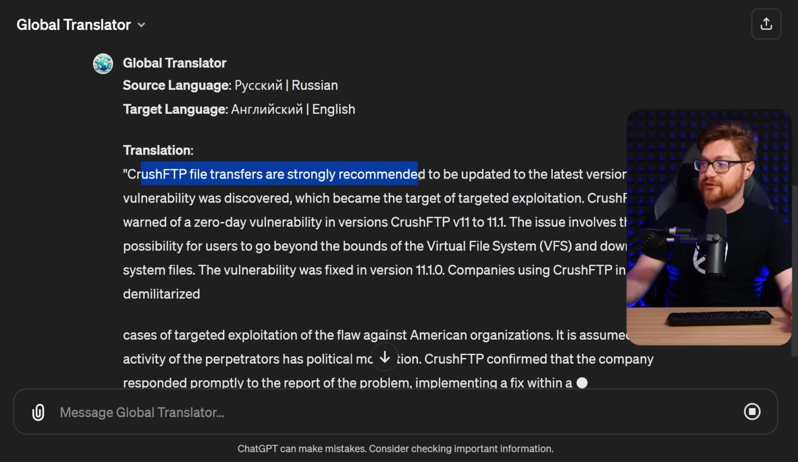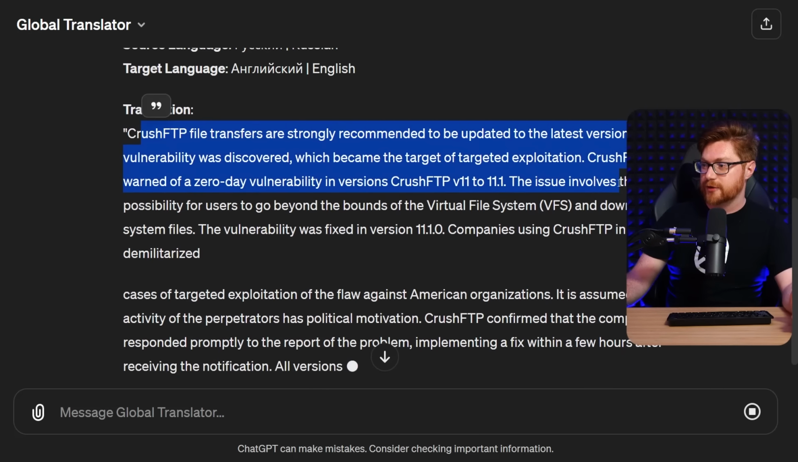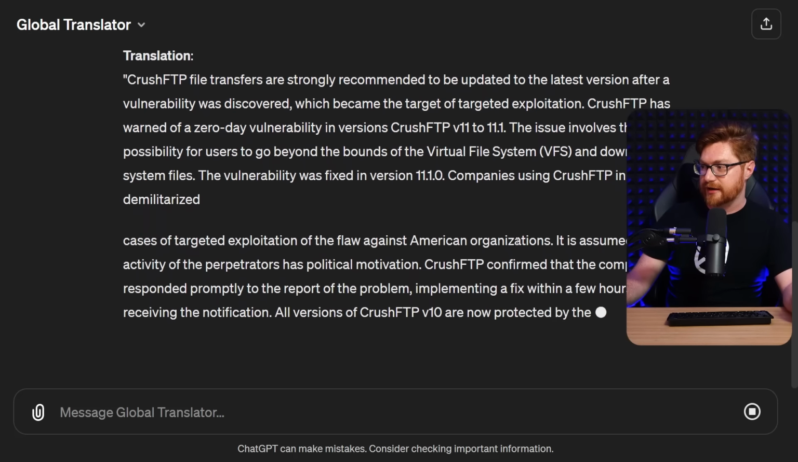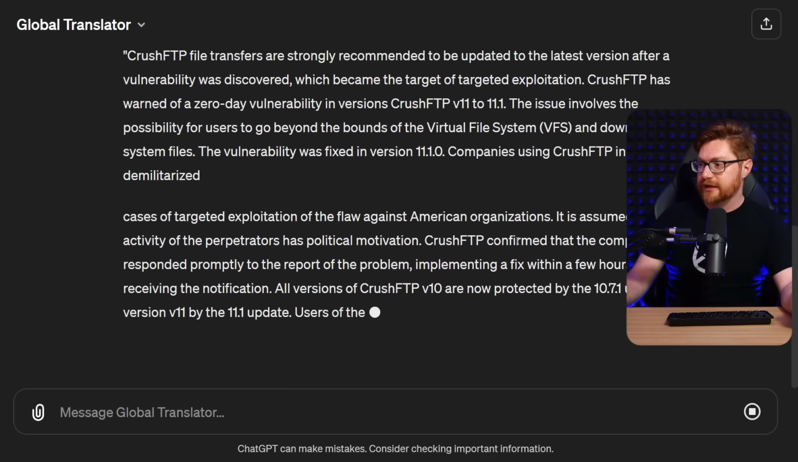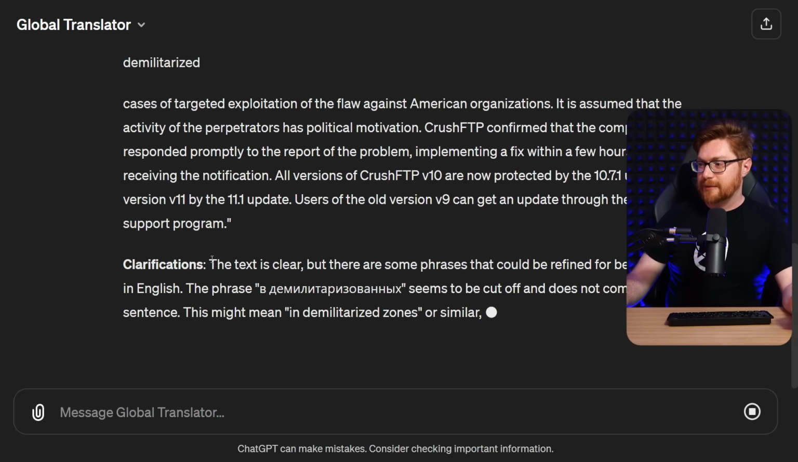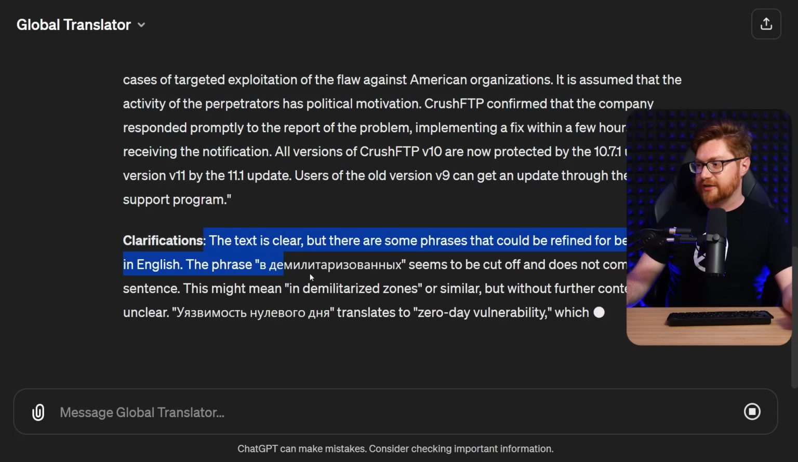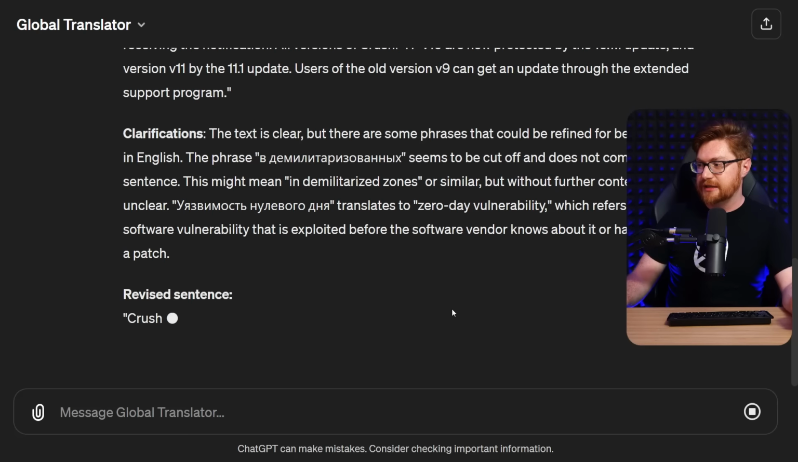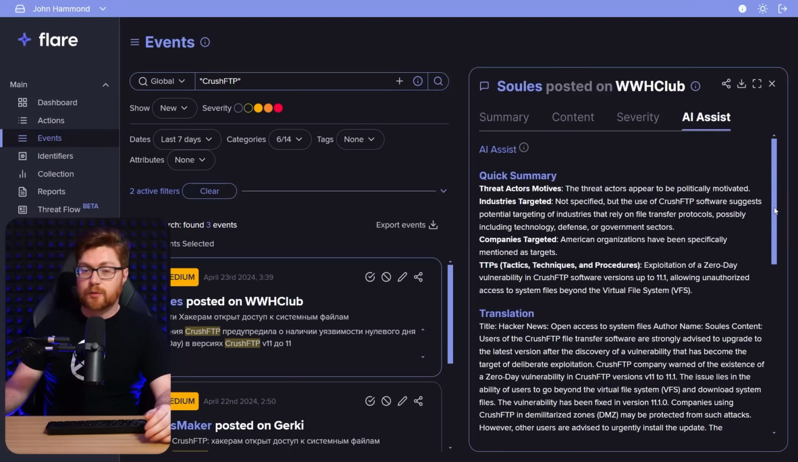CrushFTP file transfers are strongly recommended to be updated to the latest version after a vulnerability was discovered. Yeah, okay, everything we already know, nothing all that new. Here, they have a couple of cool clarifications, a little bit more explanation as to what some of these terms might mean in the context. So, nice, looking good.